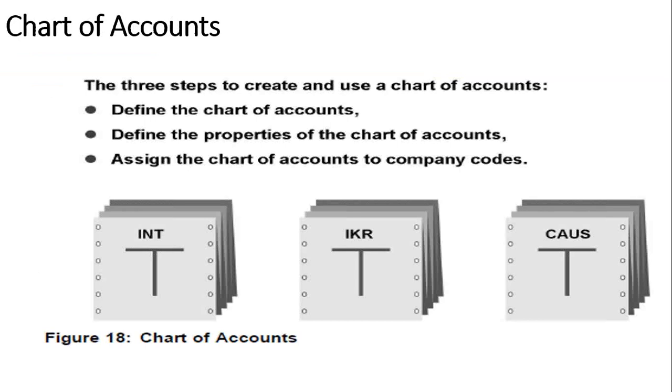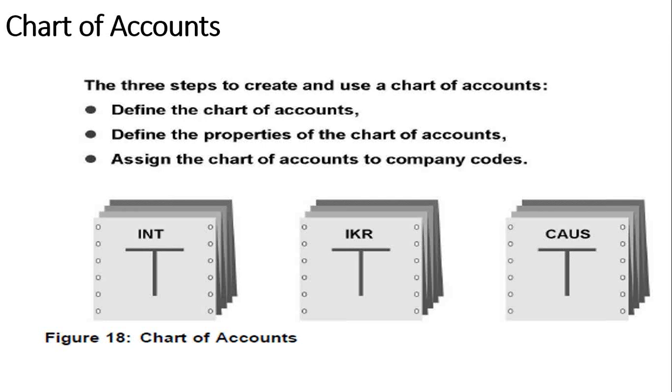So what do we create in the chart of accounts? The chart of accounts is a 3-step process in SAP. SAP calls it a variant. The variant concept will come later, but it has a 3-step process: define a chart of accounts, define the properties of the chart of accounts, and assign the chart of accounts to a company code. SAP has given a model, IDES, to practice and see how it looks, whether industry specific or not, in the SAP IDES system.